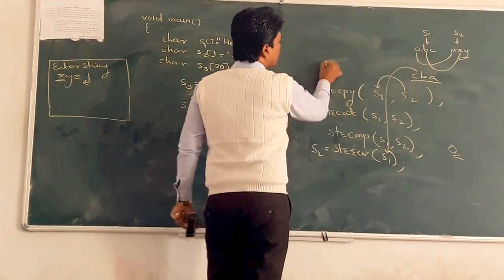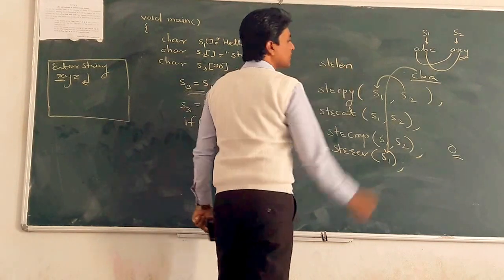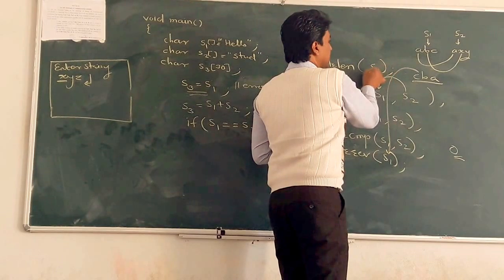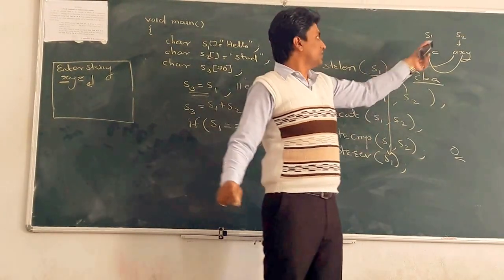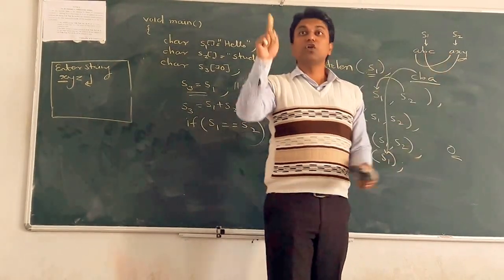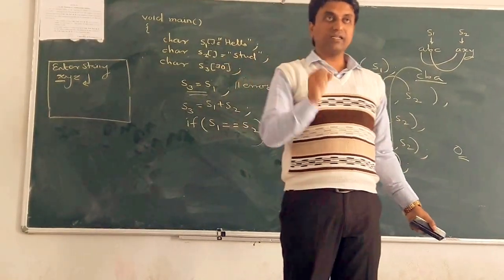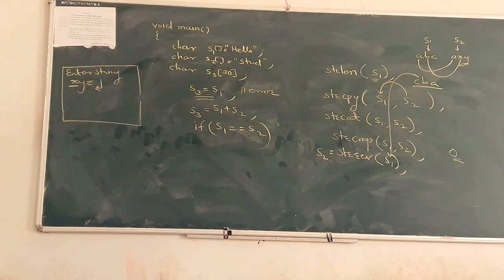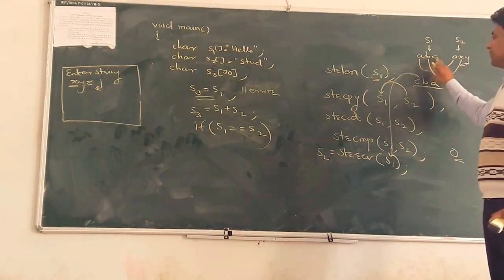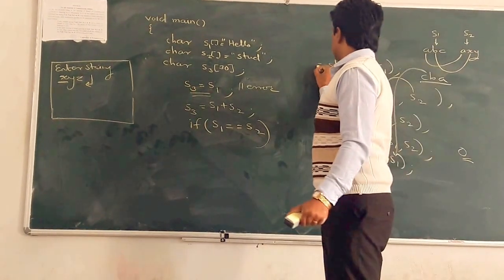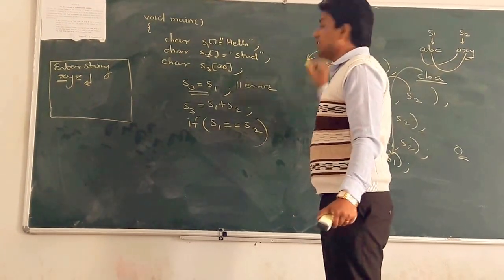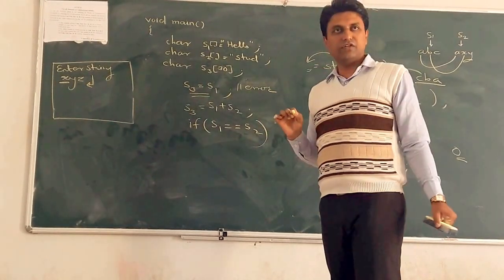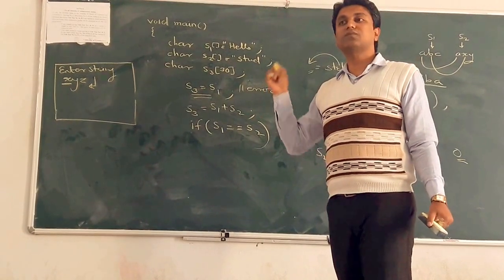Also, there is one important function, that is strlen. What does it calculate? Suppose S1. It calculates the length of that S1 string. What is the name? ABC. It does not count the backslash zero. While calculating the length of the string, it only counts characters, not the null character. So what is the string length? ABC, that is 3. What does the string length function return? Integer values always. So we can catch it into an integer variable. So we can calculate the length of the string.